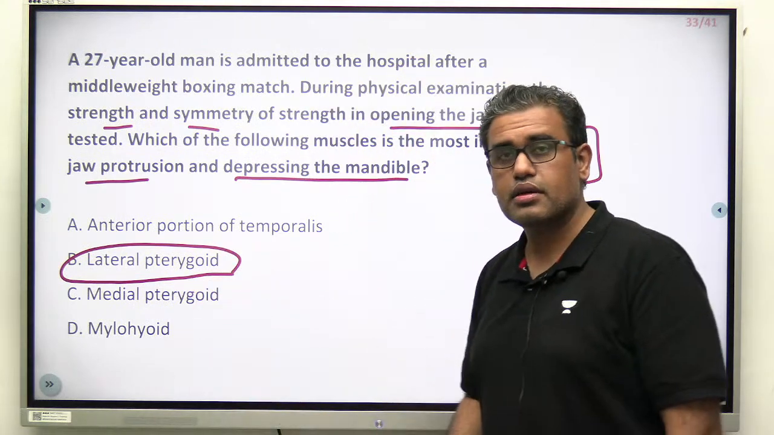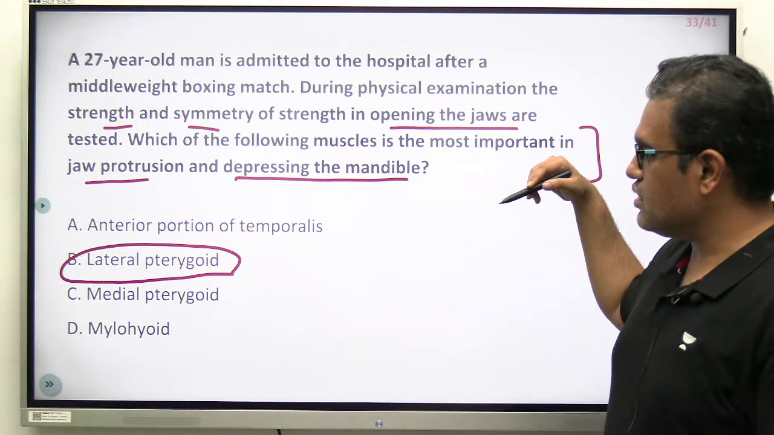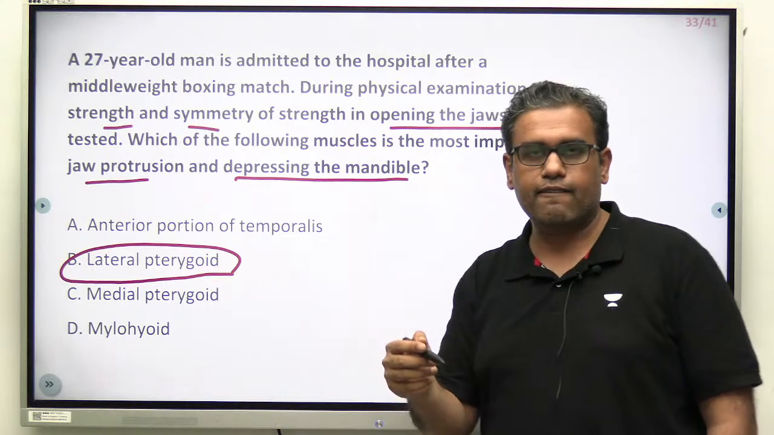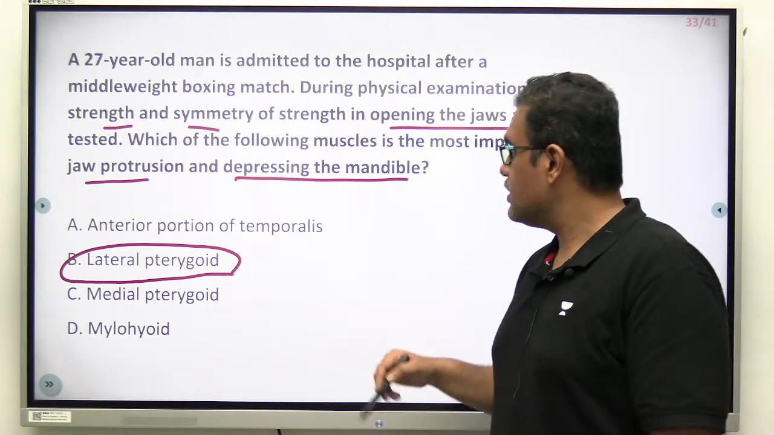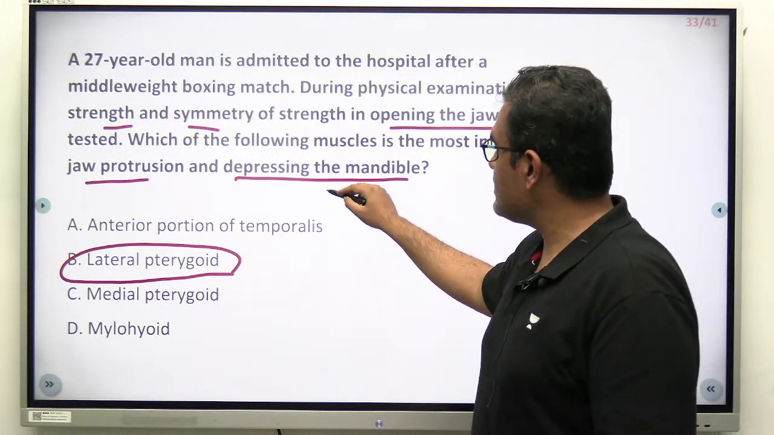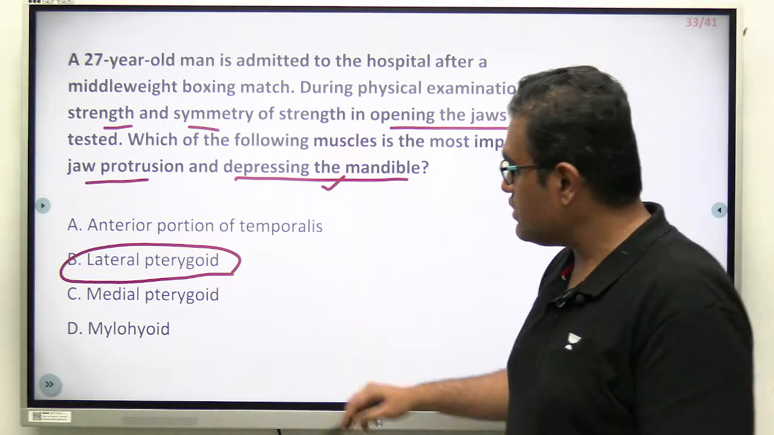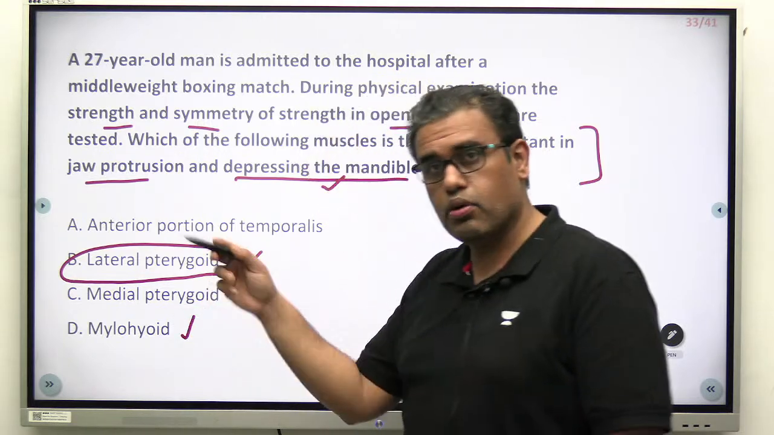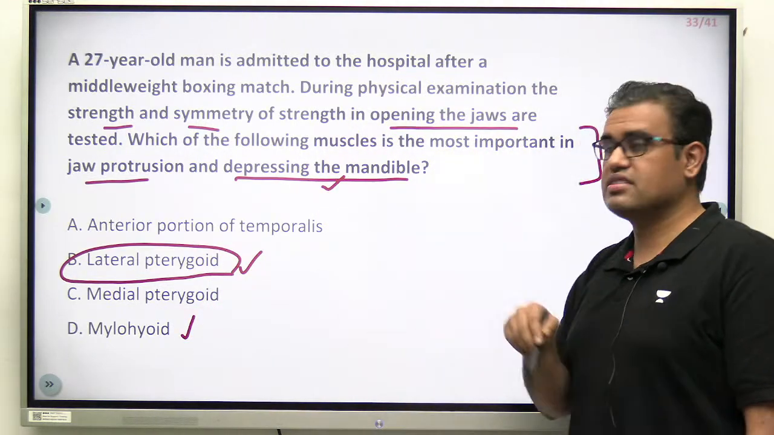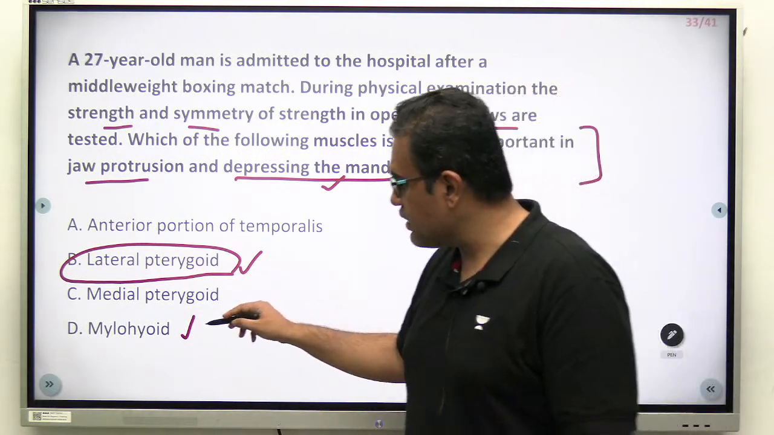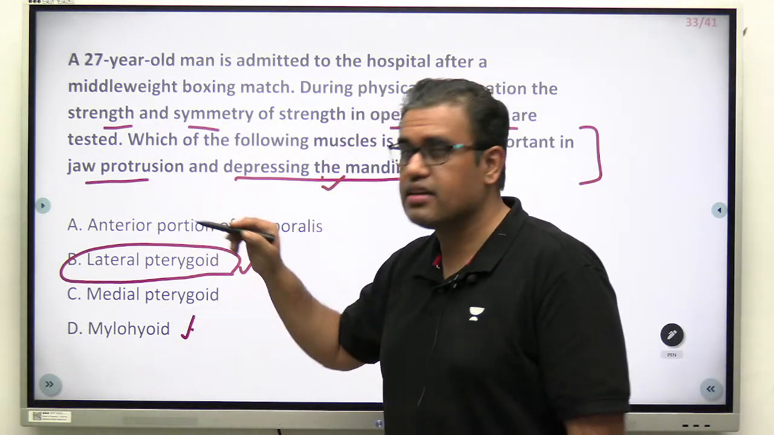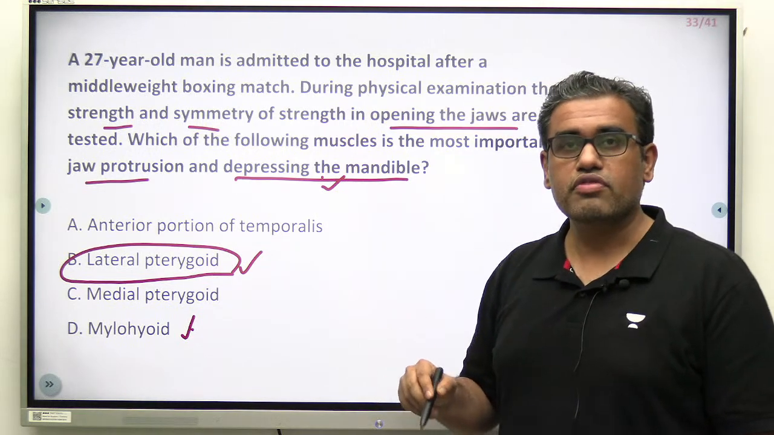Yeah, answer is this. But think, if this is not the option, what is the second best answer? Suppose this is not the option. What is closest to this? The muscles which are involved in depressing the mandible are lateral pterygoid and mylohyoid. Both will depress the mandible. In fact, let me tell you, mylohyoid has a bigger role in depressing the mandible than lateral pterygoid. Please read all the time.